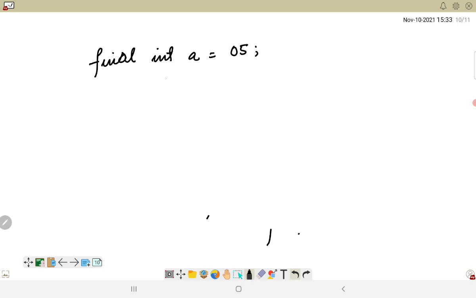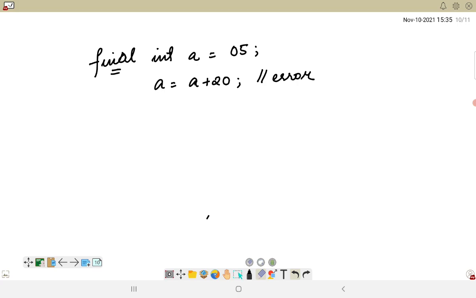Now suppose a is equal to a plus 20. This will give me an error. Why? Because it is declared as final.